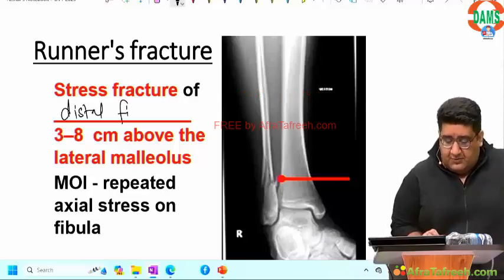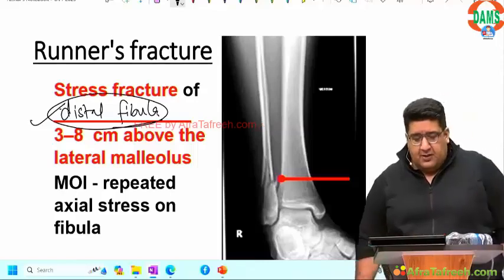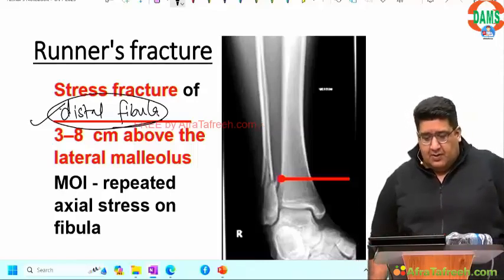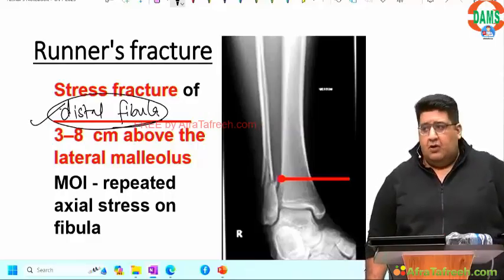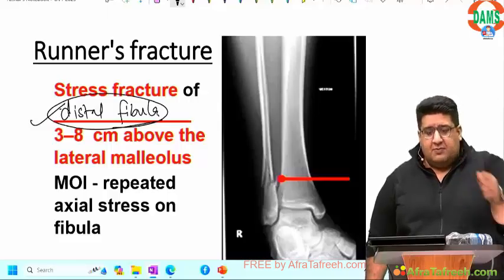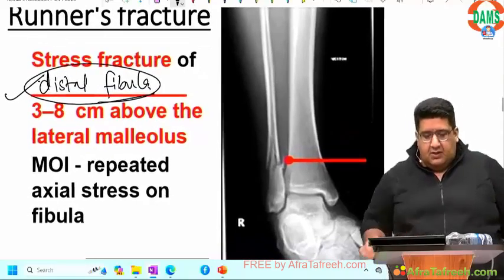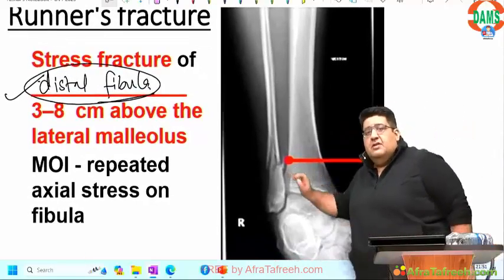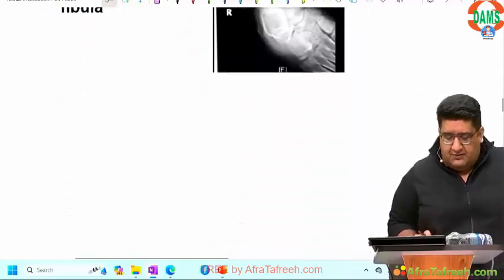Why? Husband calls wife at 8:30. Darling, I've got this plaster applied. I'm at this hospital. Can you please come and pick me up? Because I ran beyond the muscle strength and the bone strength. And there is a spiral fracture of the distal fibula. I'm sure you all can see there is a spiral fracture of the distal fibula. That is basically runner's fracture.